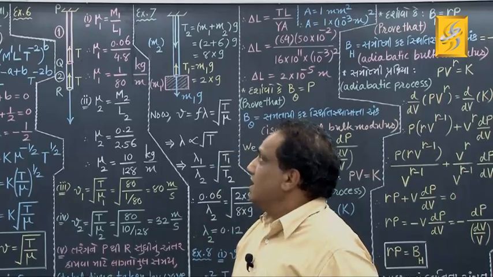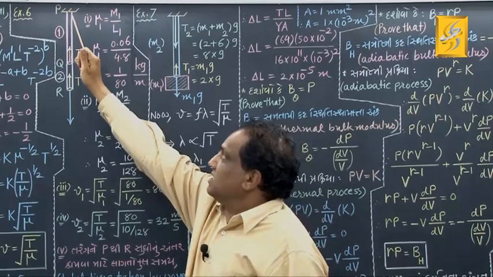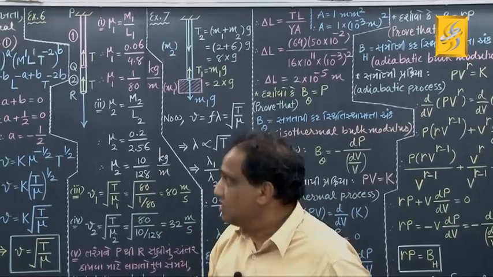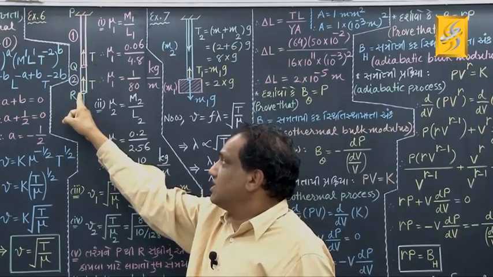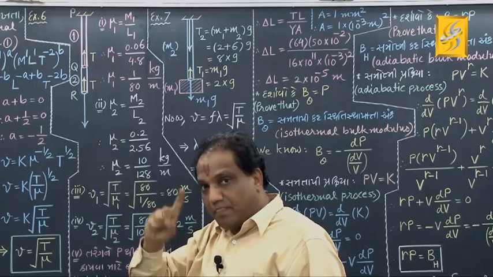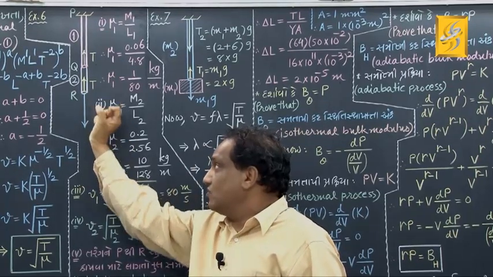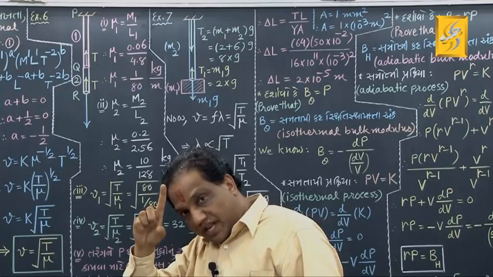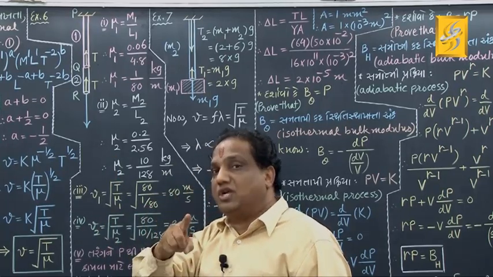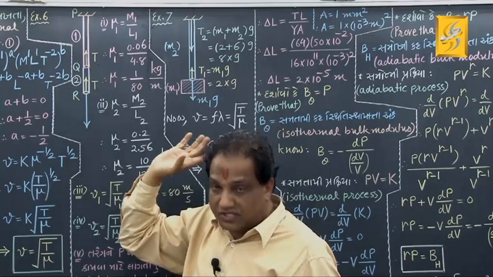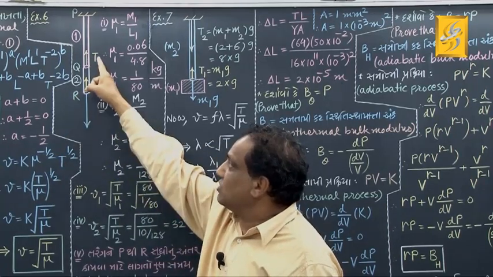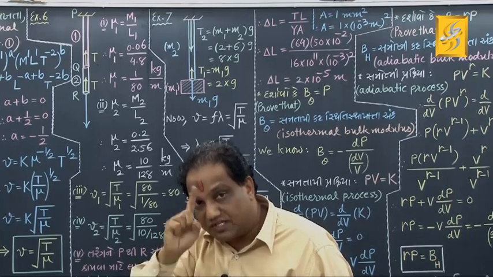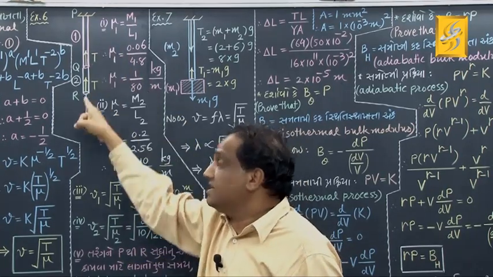Now tell me, because it is a series connection, when you load this series connection with some weight, you are exerting an external force vertically downwards, correct? And in the opposite direction, you will have the same tension produced in both the wires. So here also it is T, here also it is T. The amount of tension produced in both the wires is the same because they are connected in series.